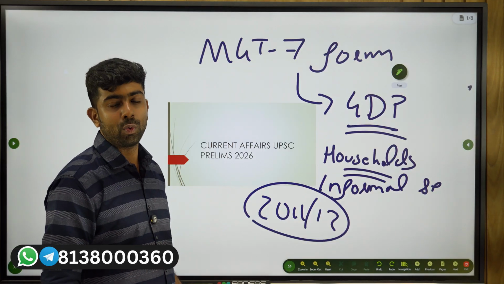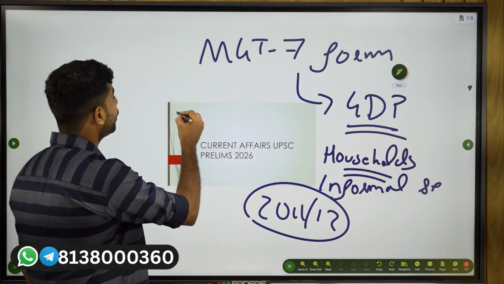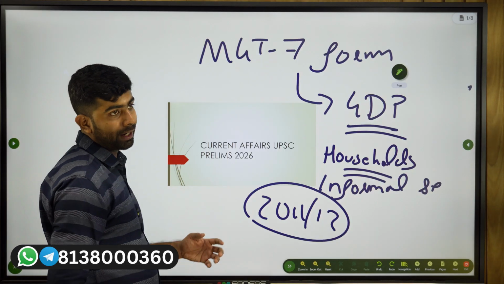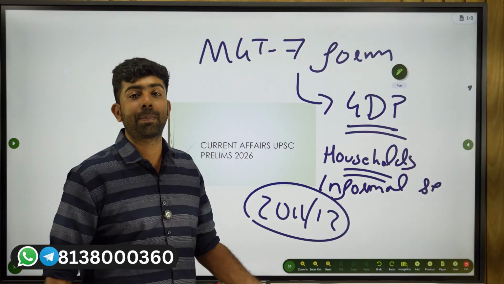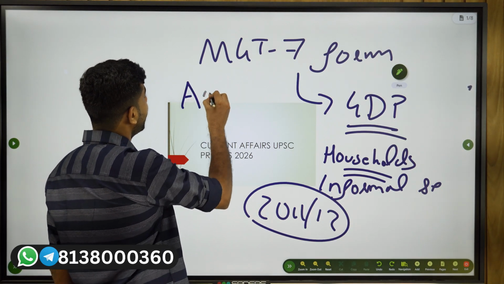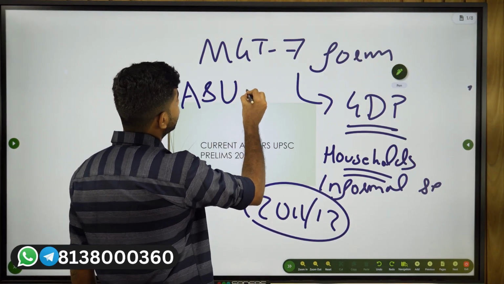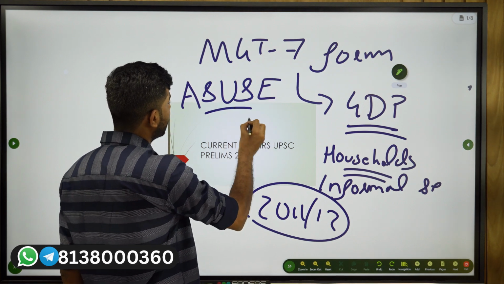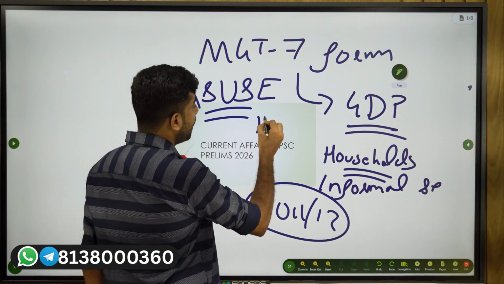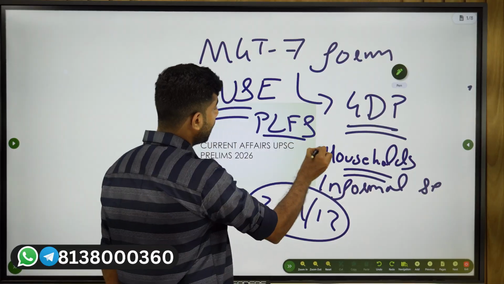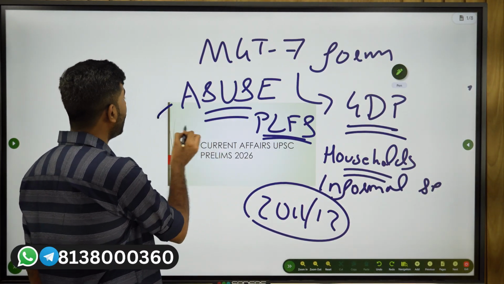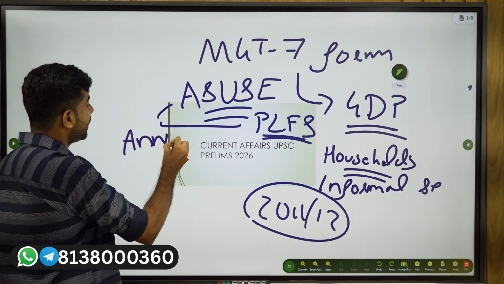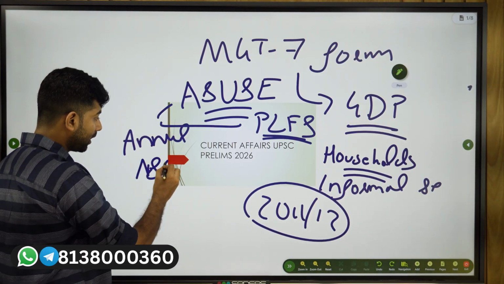Now this new base year is going to use the annual survey on unincorporated sector enterprises, as well as the PLFS data, or Periodic Labour Force Survey data. These are annual surveys conducted by the National Statistical Office.